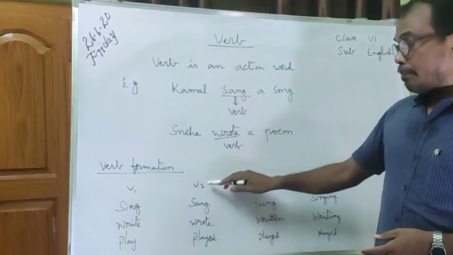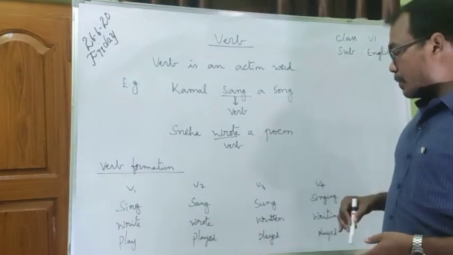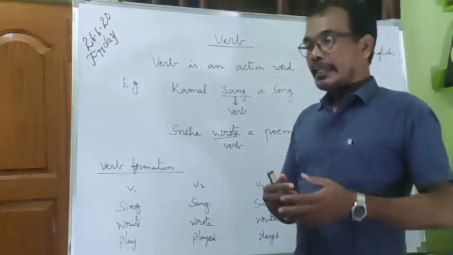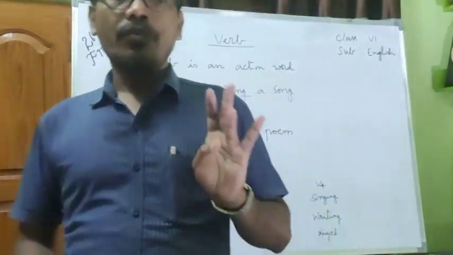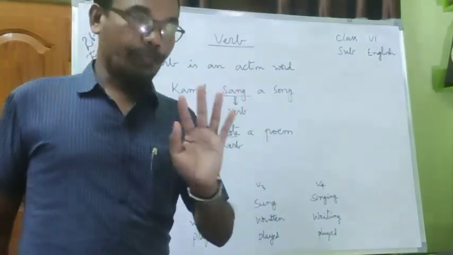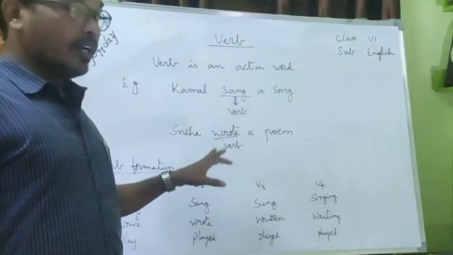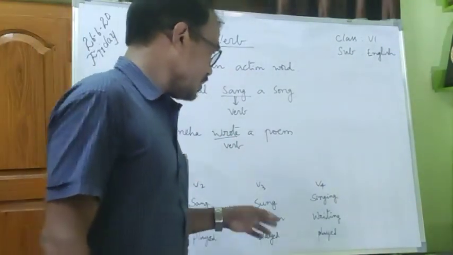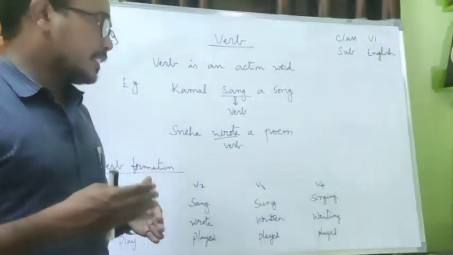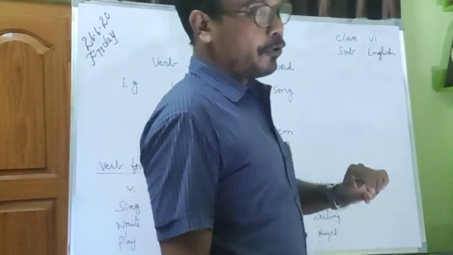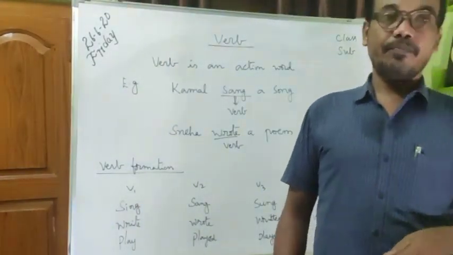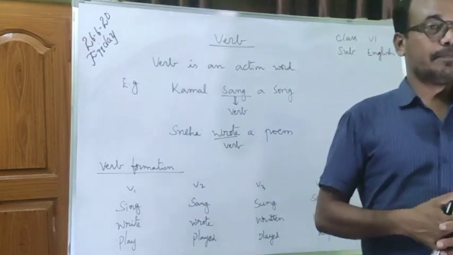Present, past, past participle, present participle. These are V1, V2, V3, V4. So verb 1 formation is in present, verb 2 formation is in past, verb 3 is past participle, verb 4 is present participle. These are formations of the verb.